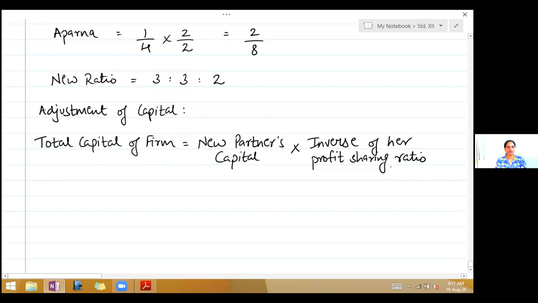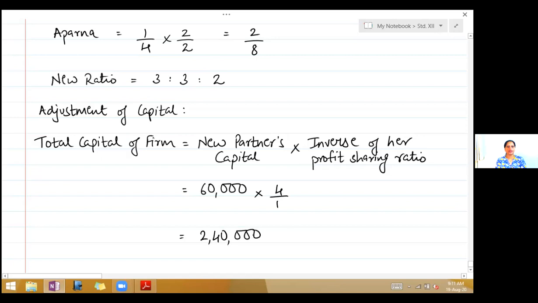So write there is equal to, now Aparna's capital was 60,000. So 60,000 into inverse, so into 4/1. So that is equal to 2,40,000.